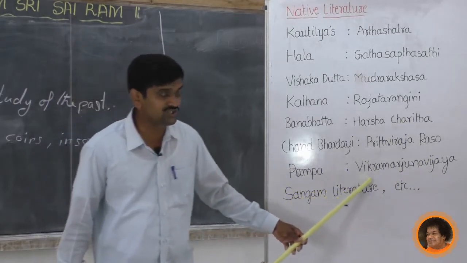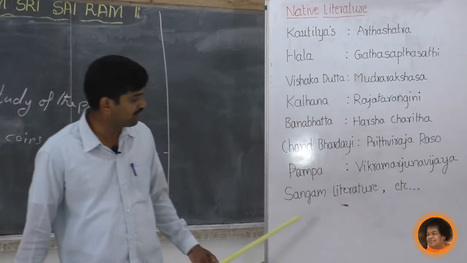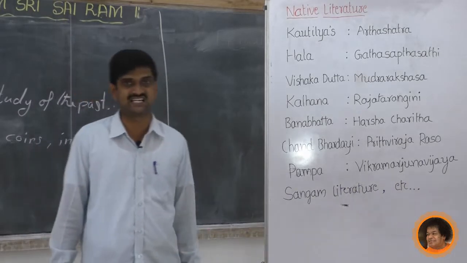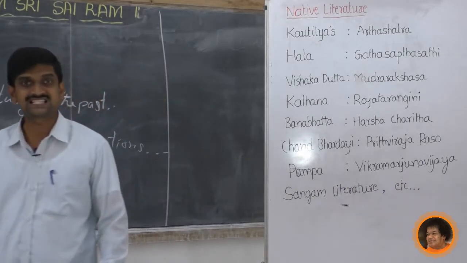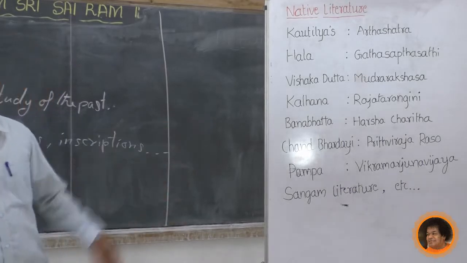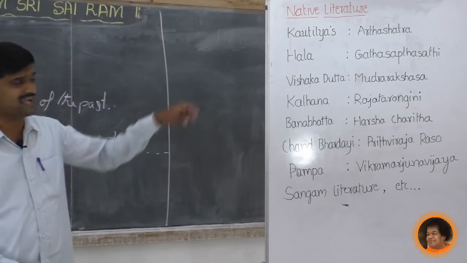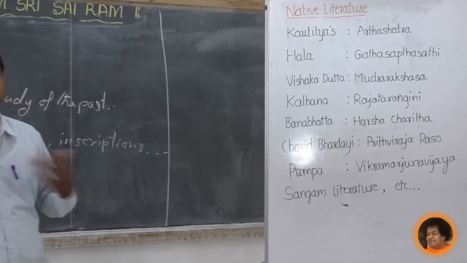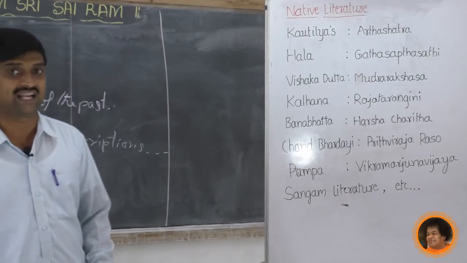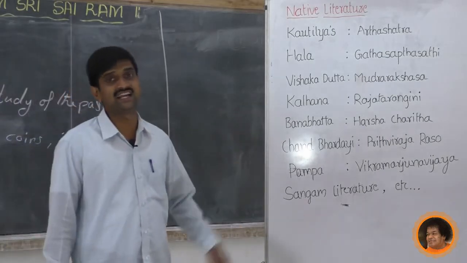Pampa wrote Vikramarjuna Vijaya. And we also have the Sangam literature in the Tamil language. These are the examples of native literatures. These are some examples only; there are a number of books in India in the native languages.